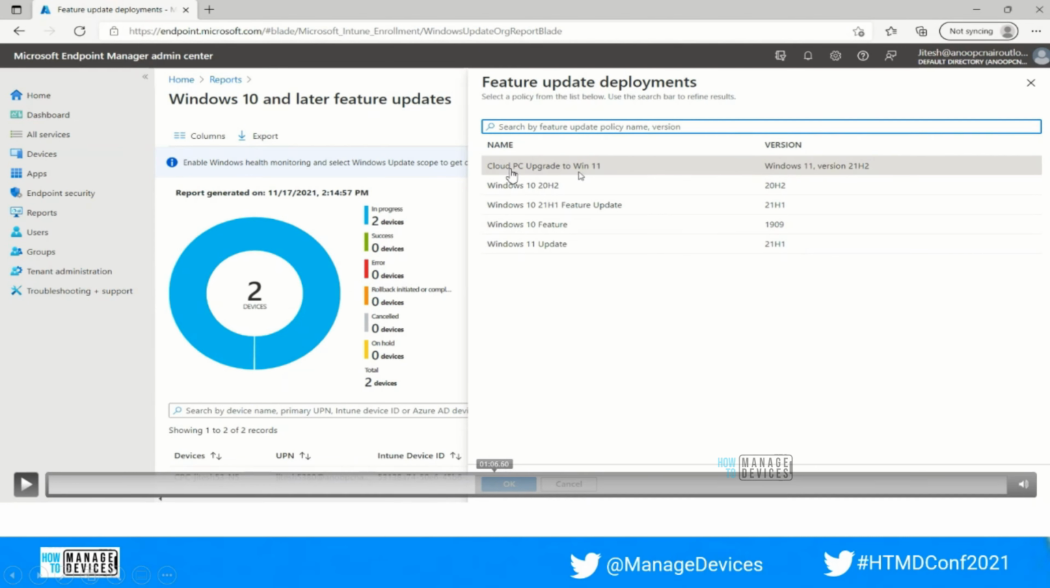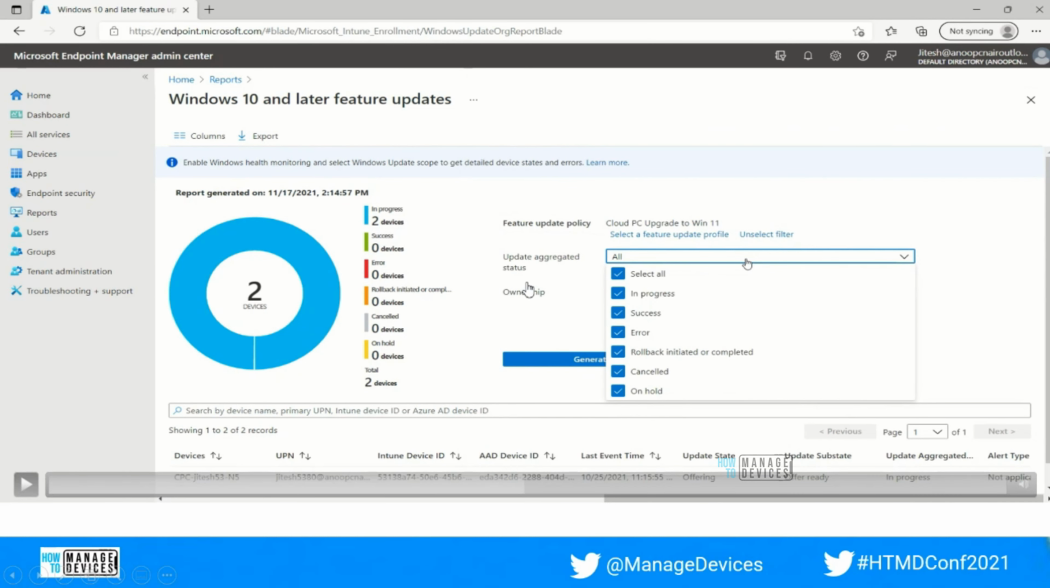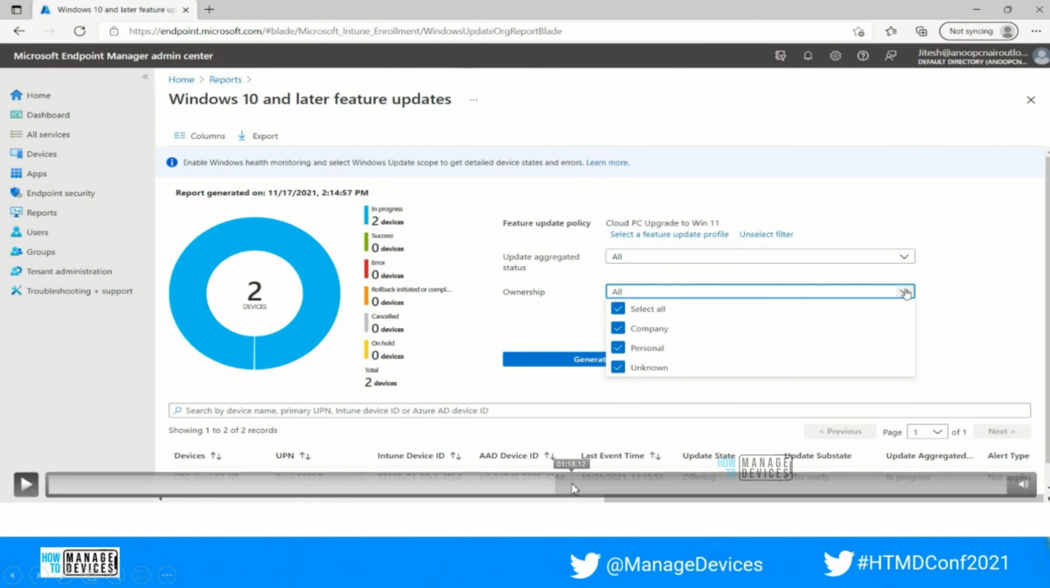So here you can see, in my case, these are the listed policies which we had configured to deploy the update. So I am going to select the Cloud PC upgrade to Windows 11 PC. Once I have selected, we have the option to check whether we want to include the in progress status, success, error, all of these, or we want to just have a custom report. So based on the selection, we will be able to get exactly the report we are looking for.